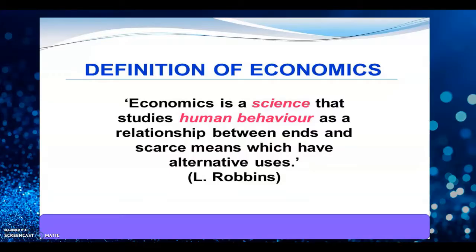So, children, whatever we discuss under microeconomics is basically all revolving around these three basic concepts: goods, individuals, and resources. So, these are the three key elements in microeconomics. What is the definition of economics? According to Robbins, economics is a science that studies human behavior as a relationship between ends and scarce means which have alternative uses.